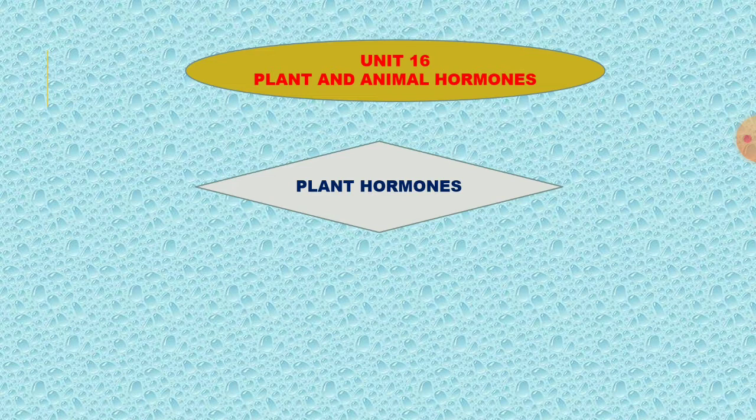Plant hormones are created in the tip of the plant, the aerial part, and transported to different parts of the plant to perform various functions. The plant hormone is present in very low concentration. Concentration means how diluted the chemical is, that is, lower concentration.